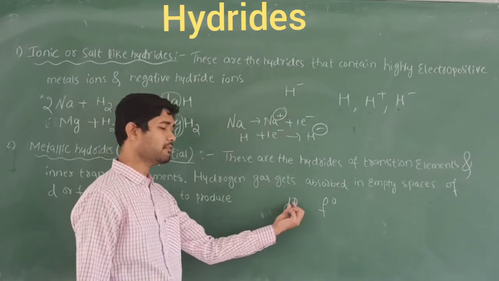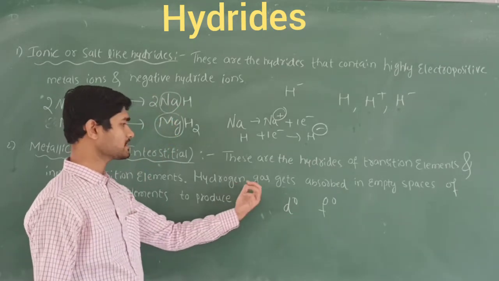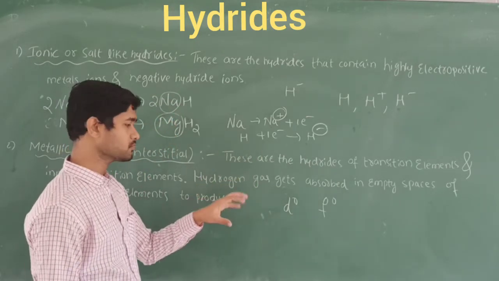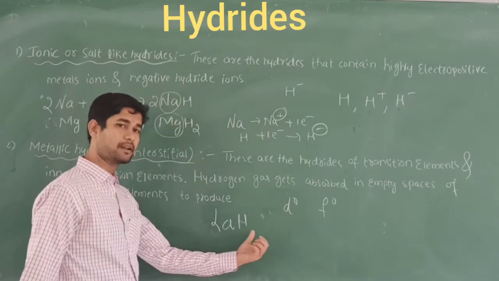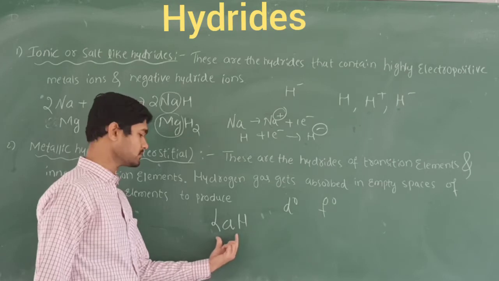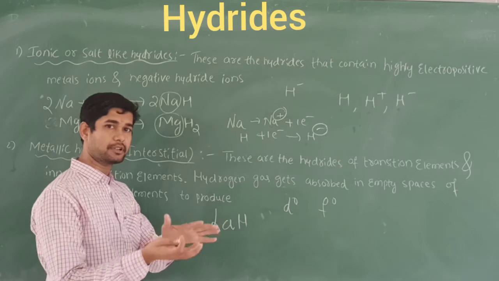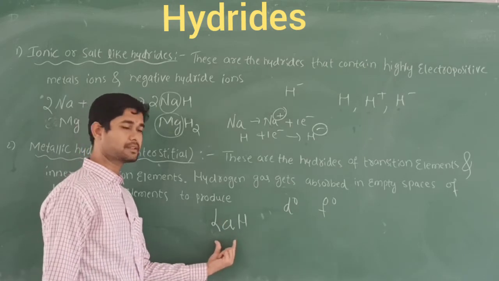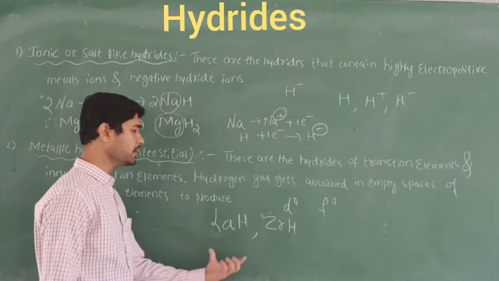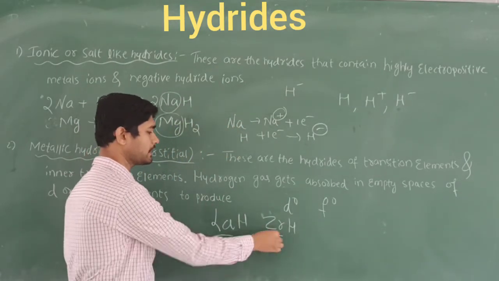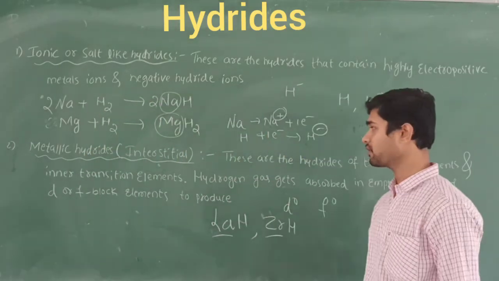When the vacancy is there, that is, no electrons in their orbitals, at that time hydrogen gas gets absorbed. Examples of that type are lanthanum hydride. Lanthanum is an inner transition element that comes under the F block elements. In the periodic table, these elements are placed below the main table. So lanthanum hydride and zirconium hydride are the first examples of metallic hydrides, because these are metals. That's why the hydride, which is negative, combines here. That is called metallic hydrides.